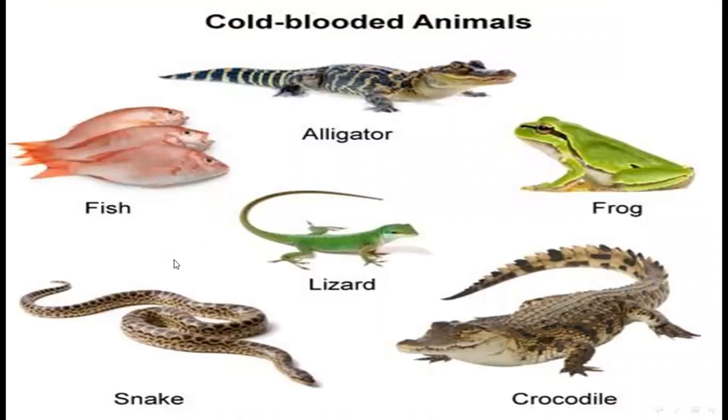Here you see the examples of cold-blooded animals: fish, reptiles (snake, lizard), amphibians (alligator, frog, crocodile). So fish, reptiles, and amphibians are cold-blooded animals. Must be remembered: fish, reptiles, amphibians are cold-blooded animals.